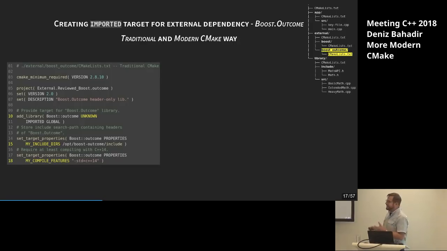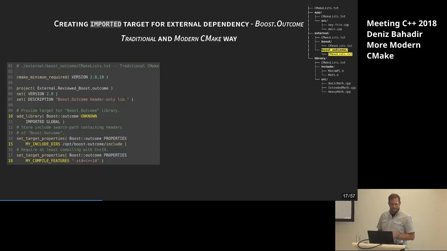And then, as we said, maybe we can try to make these imported targets carry their own usage requirements, as should be done in modern CMake. So let's set some requirements. I create one myself, which is called my_include_dirs, which will contain the path to the include directory there, and set this property on that particular target. And similar for some compile features. In this case, Boost.Outcome requires C++14, so I have to mention this somehow. I do it here by just adding the string that I want later added to the command line so that the compiler uses C++14.